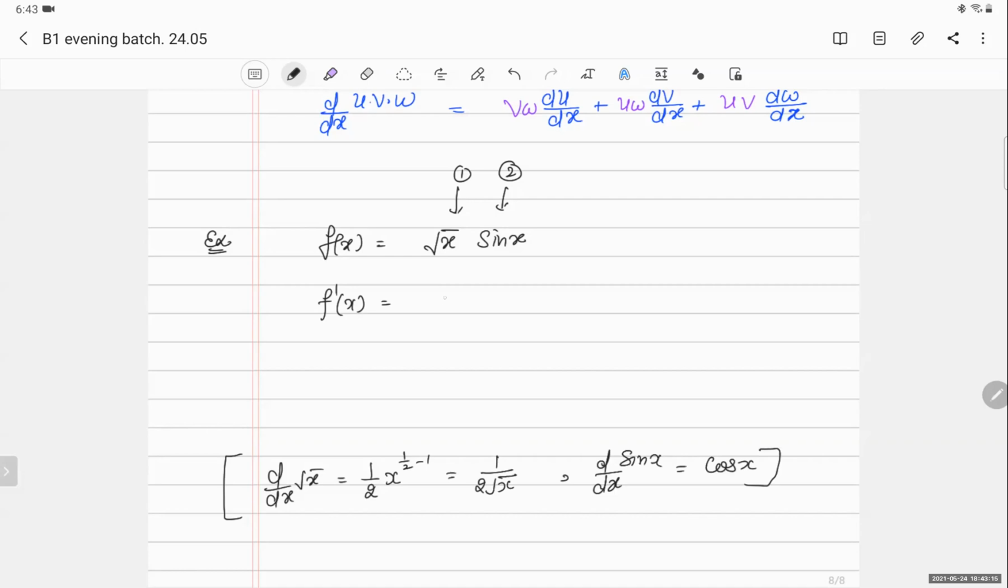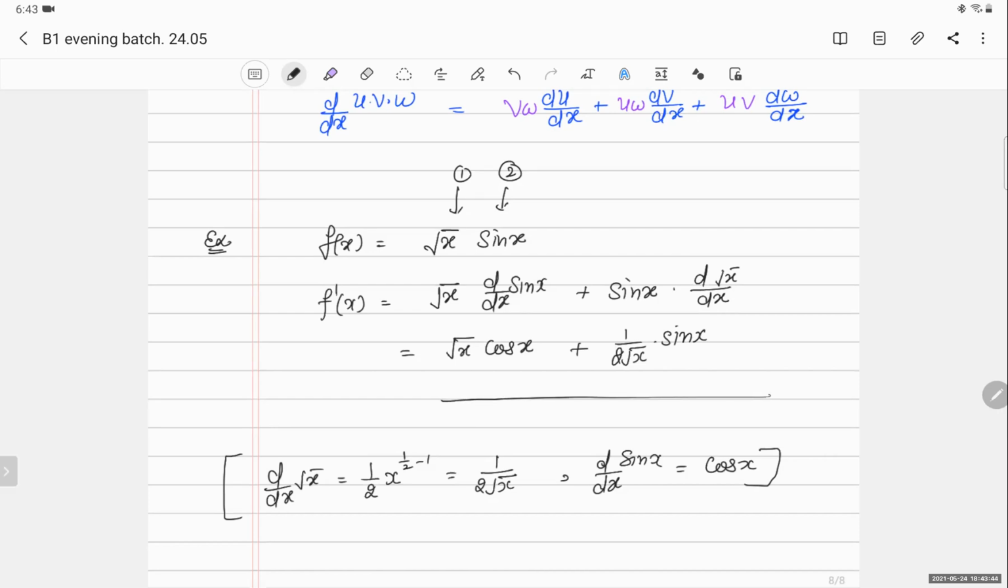Now I write root x here, and I take d by dx of sin x. In the next term, I write sin x, and I take the derivative of root x. Now I put all these values here. So root x cos x plus 1 upon 2 root x into sin x. That's it, done. If you wish to simplify it further, it's your choice. My differentiation is complete here. I don't have to go beyond this. This is sufficient.